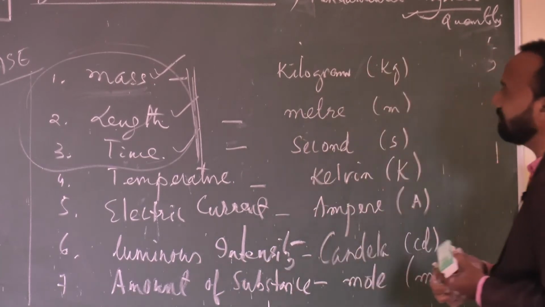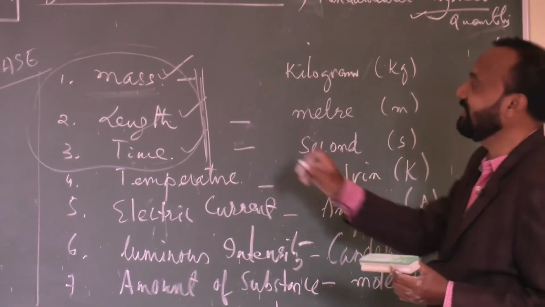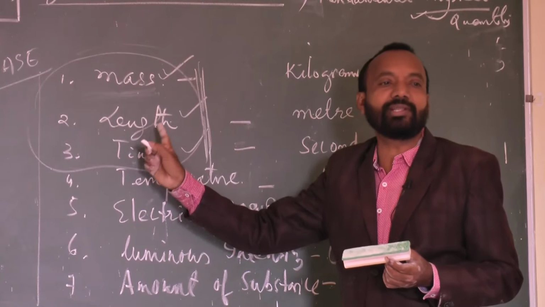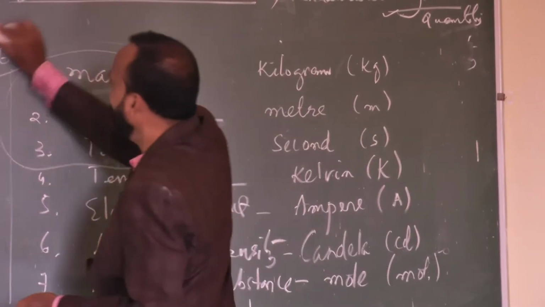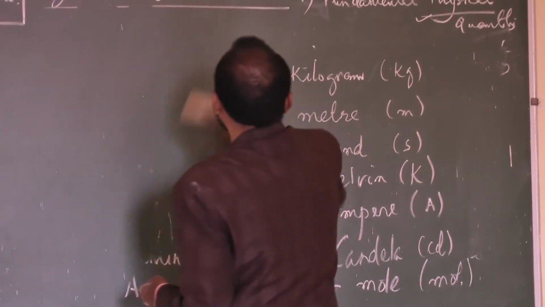So, let us discuss the derived quantity. Once again, derived quantities are those quantities which are expressed in terms of fundamental physical quantities, in terms of mass, length, time. So, please write down the derived quantity.